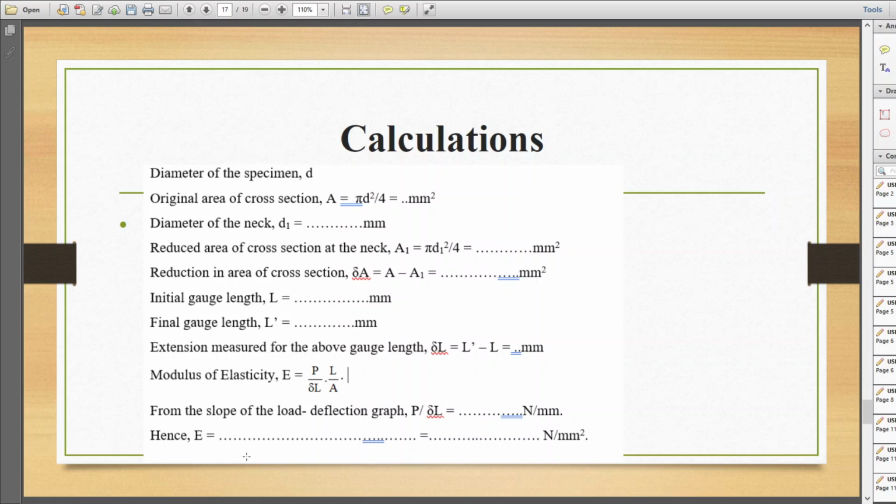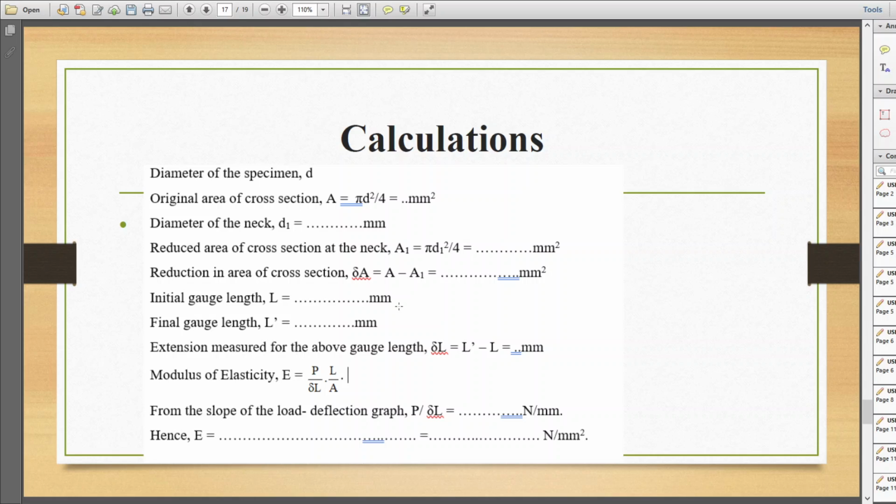From that we will find out the cross sectional area of the specimen using the equation pi d square by 4, in mm square. Then after the specimen breaks, we will calculate the neck area, the reduced area, where the reduced diameter is denoted as d1, and the corresponding area is calculated as A1, that is pi d1 square by 4.